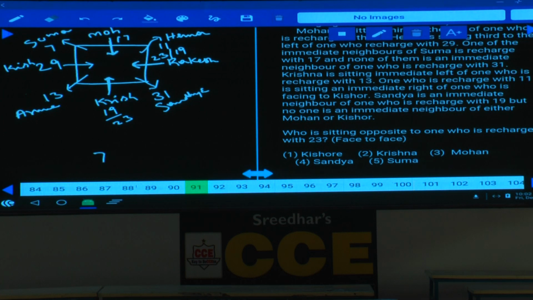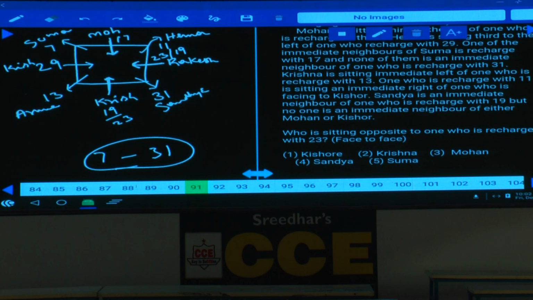Clear now? And the prime numbers are starting from 7 onwards, 7 to 31. 7, 11, 13, 17, 19, 23, 29 and 31 are the numbers. Now these 8 persons are there, 4 are males. These 4 males are seated at the corners and they are facing away from the center. Females are facing the center and they are seated at the middle, and the males are seated at the corners.